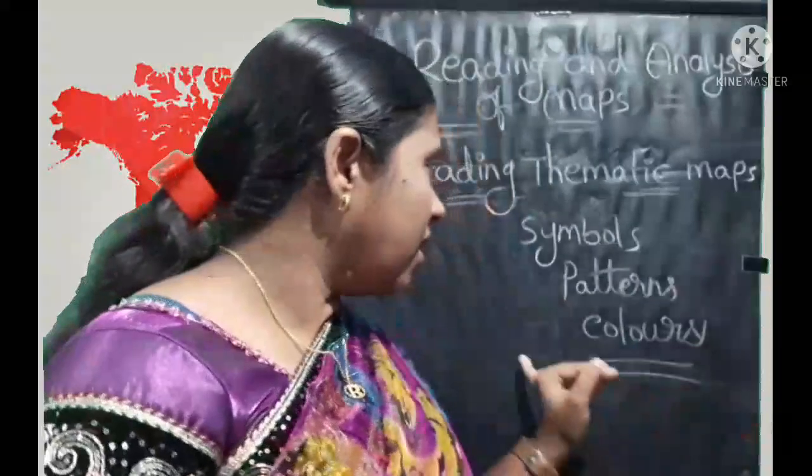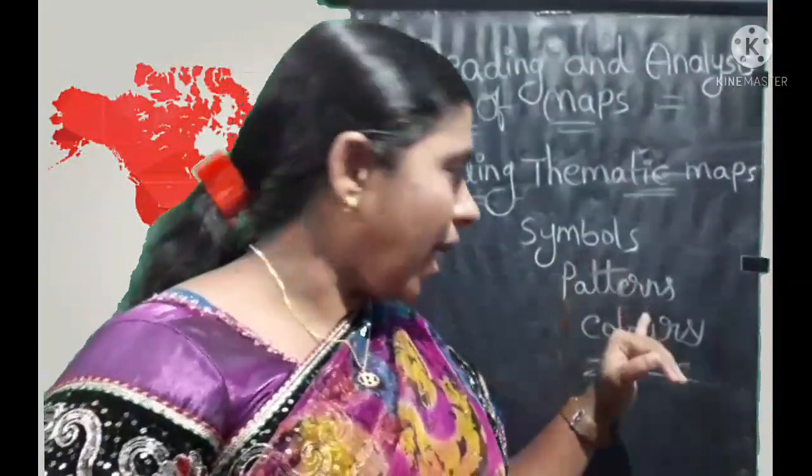Children, when map makers prepare land use maps, they show the land through symbols, patterns and colors. Physical maps, political maps and land use maps.